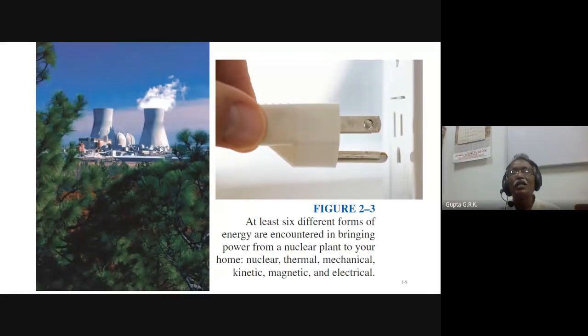Then because of the motor, there will be magnetic energy, which is converted to electrical energy. Finally, we use the electrical energy in our homes. This is the way various forms of energy get changed from one to the other, and the total energy is conserved.